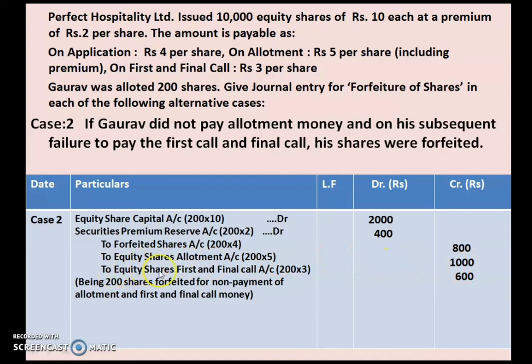Then to equity shares first and final call account, 200 into 3 rupees of first and final call will give you 600. So this is how you have to pass the journal entry. Now let us discuss the narration. Being 200 shares forfeited for non-payment of allotment and first and final call money. So this is case 2.